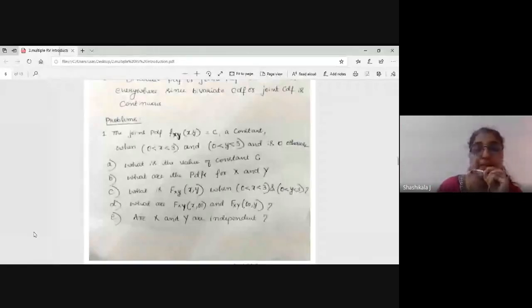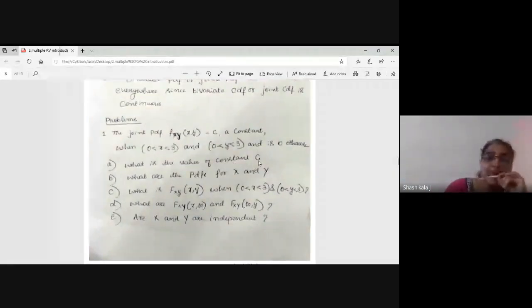This is the joint PDF, it is given. PDF means small f of xy, of random variables capital X and capital Y, equal to C, a constant, where x extends from 0 to 3 and y extends from 0 to 3, and it is 0 otherwise. That means this PDF function exists only between 0 to 3 for both x and y and it is 0 otherwise. Next, what is the value of constant C?